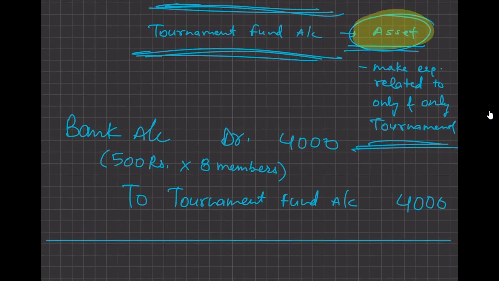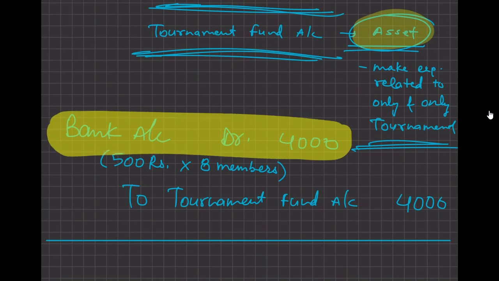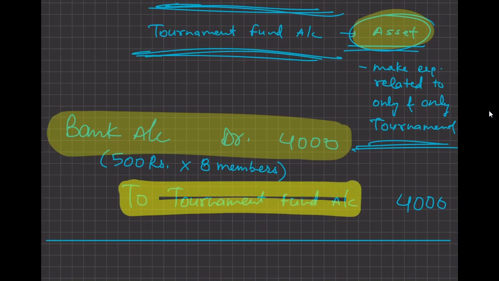Because asset is what comes in. Bank account is being credited and tournament fund account is being debited. That is a logical way. But in actual, I have received this amount. So bank account will be debited. That is the correct. So tournament fund is just an amount which we have collected from the members,